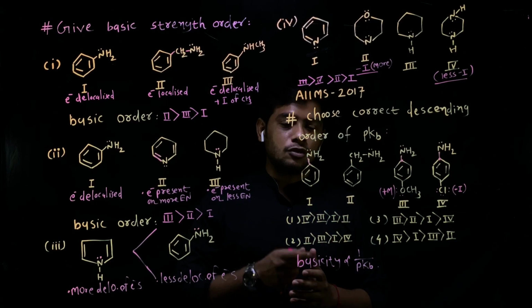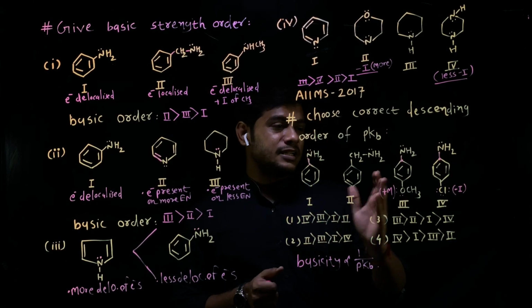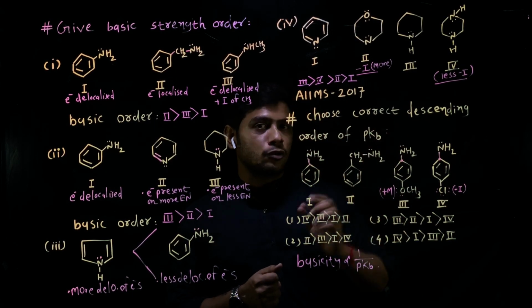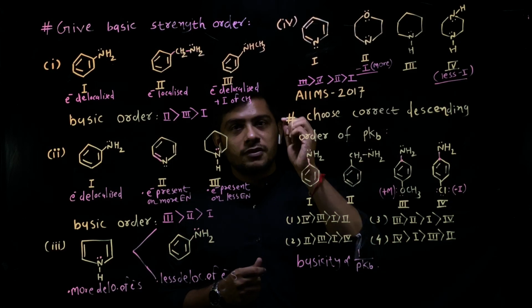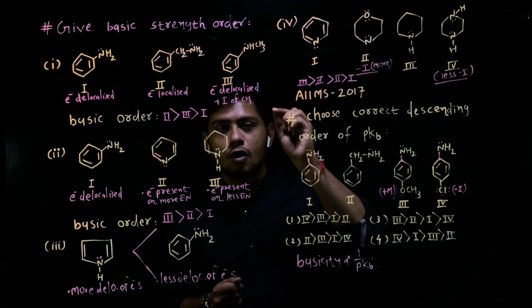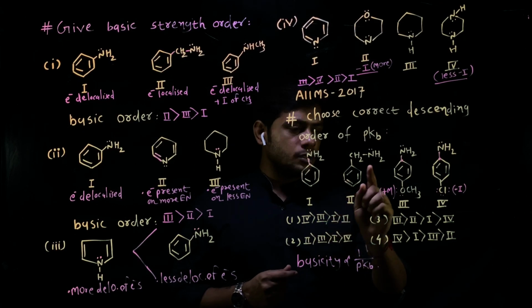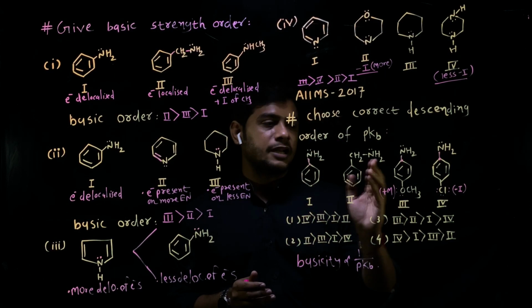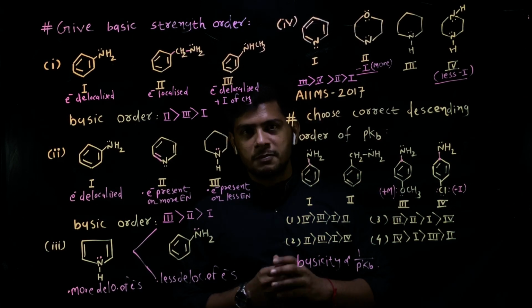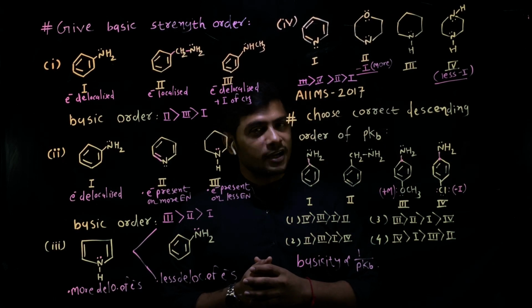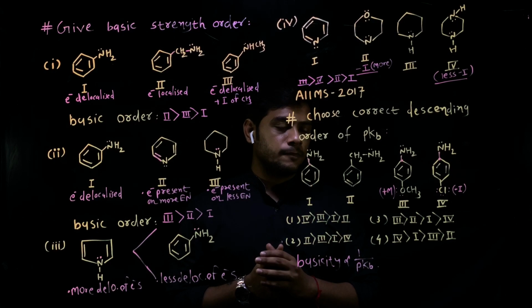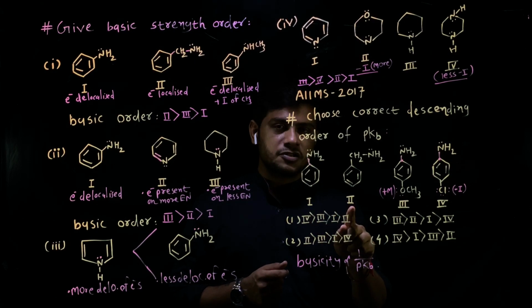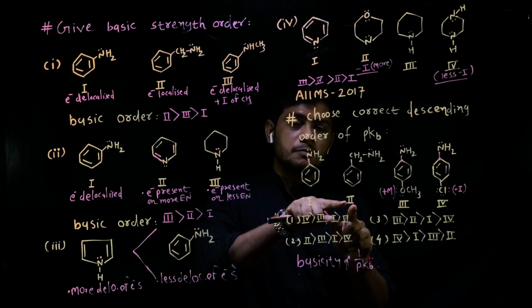So the basic strength of the first structure is higher than that of the fourth. So, let me repeat, the basic strength order is second, third, first and fourth. Reverse will be the pKb order. Again, basic strength is highest for the second structure, so its pKb will be lowest.